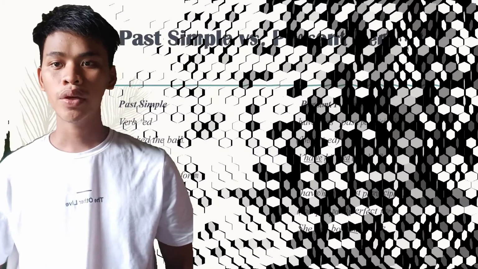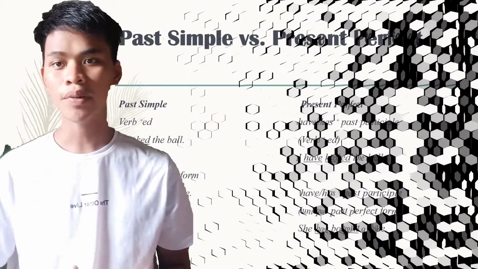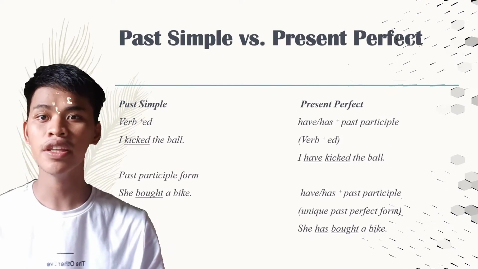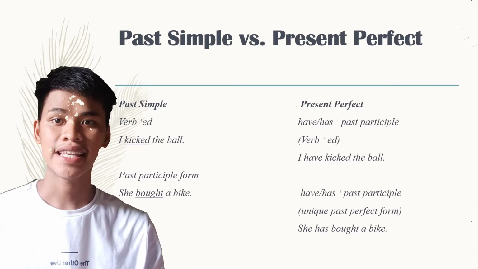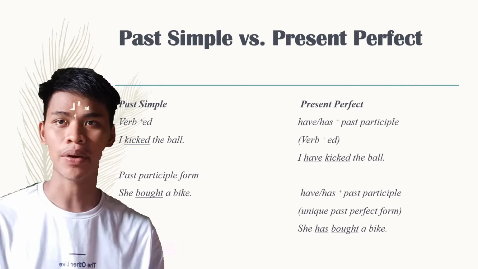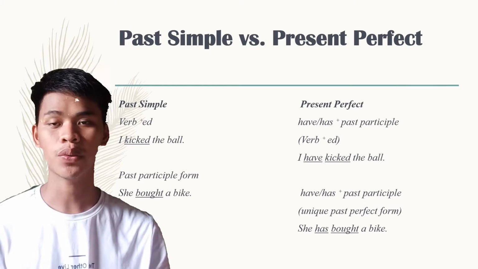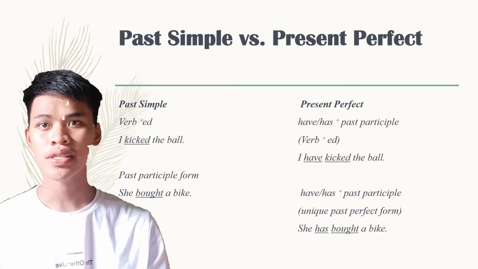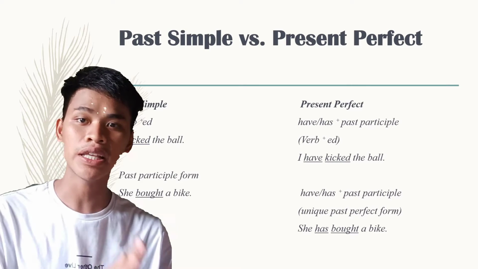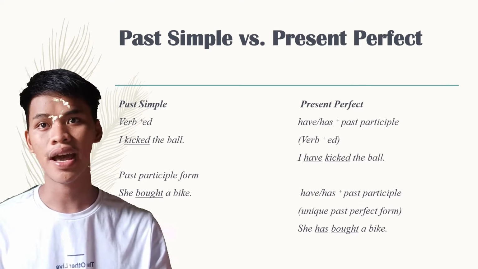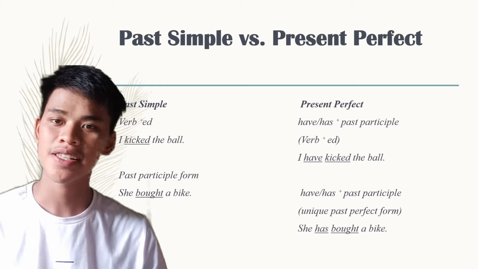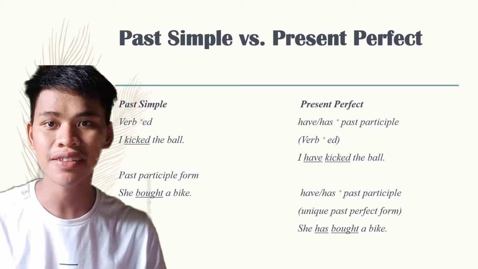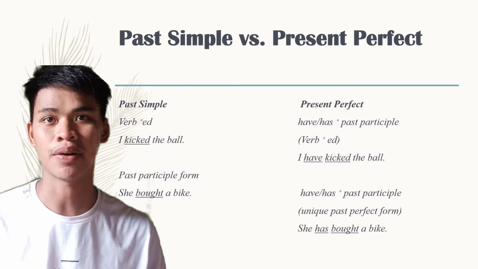So first, we are going to form a past simple and a present perfect. For the regular verb, we take the infinitive verb plus ed. For example, I kicked the ball. So plus ed. For the irregular verb, we use the past form. She bought a bike. So in the present perfect naman, we are going to use the auxiliary verb, which is have or has plus past participle.